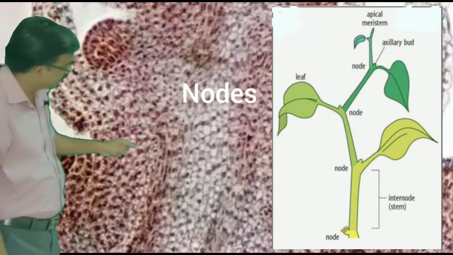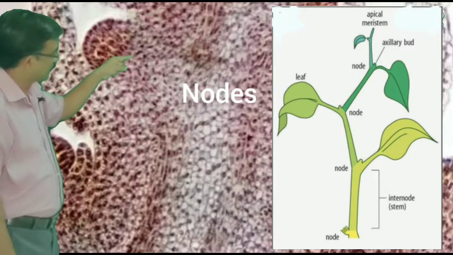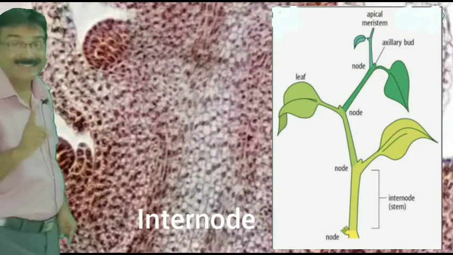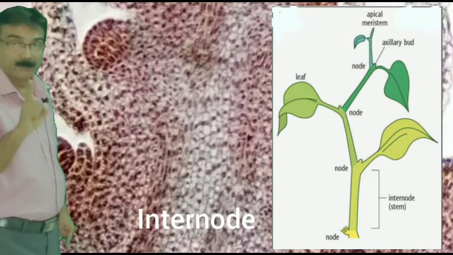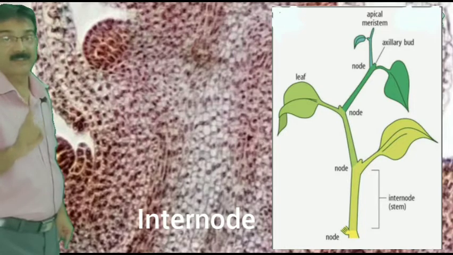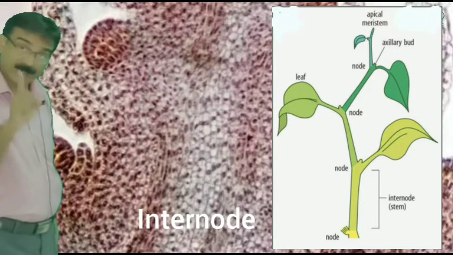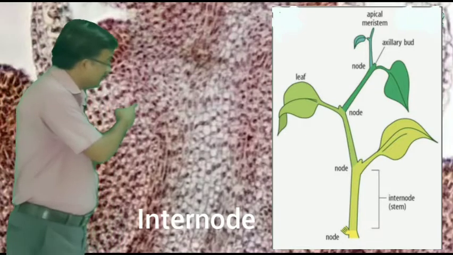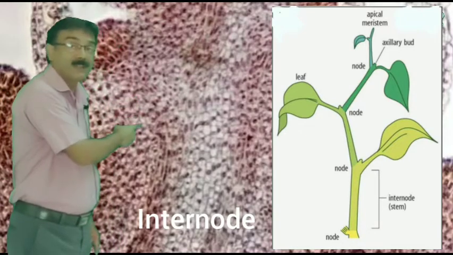The region in between the nodes is referred to as the internode. As I told you earlier, the intercalary meristematic tissues are present in this internode region.